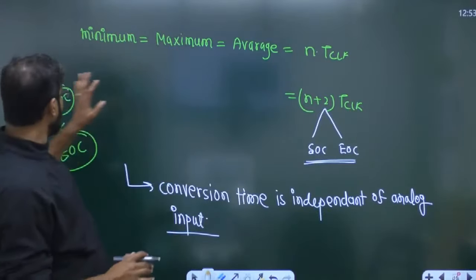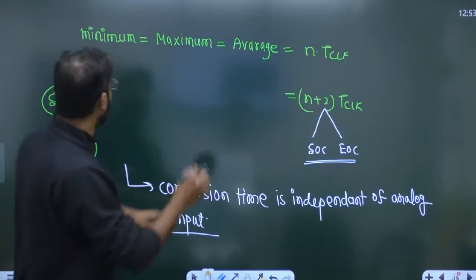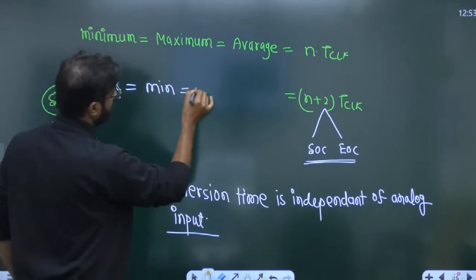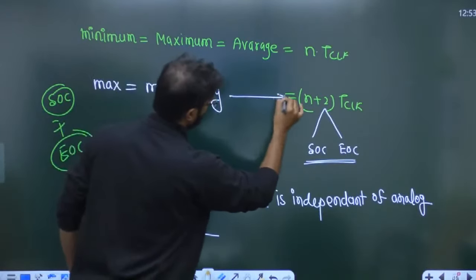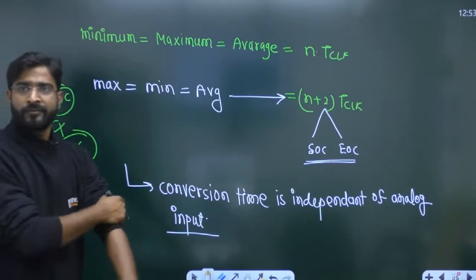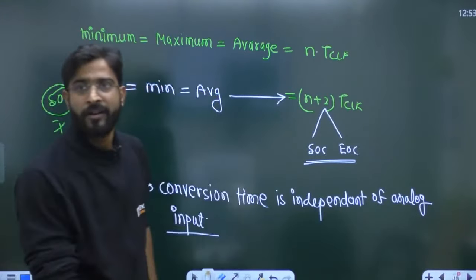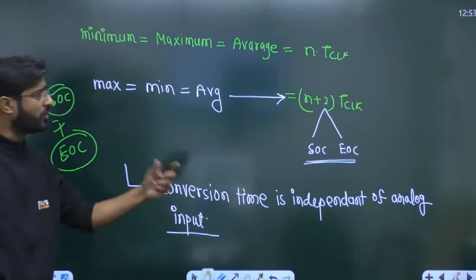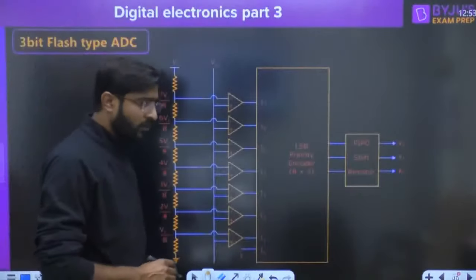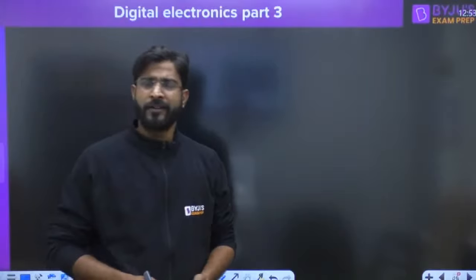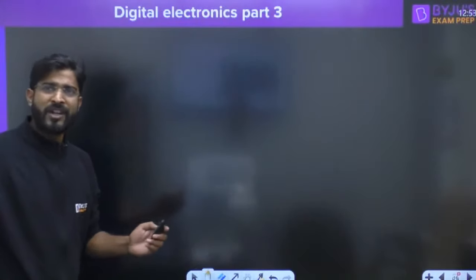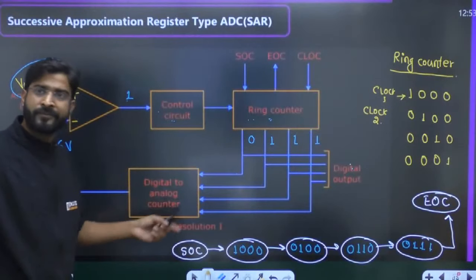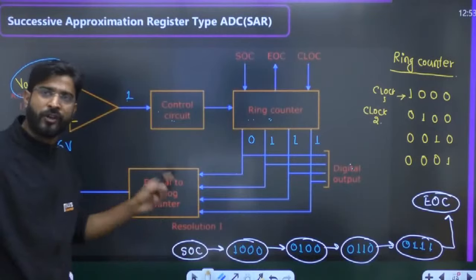If SOC and EOC are given, then maximum, minimum, average, all are basically this. So I hope you understood the meaning of this. If you understood it, now we are moving to the next. Third one. The resolution depends upon the DAC only. Resolution will depend upon the resolution of the DAC only.